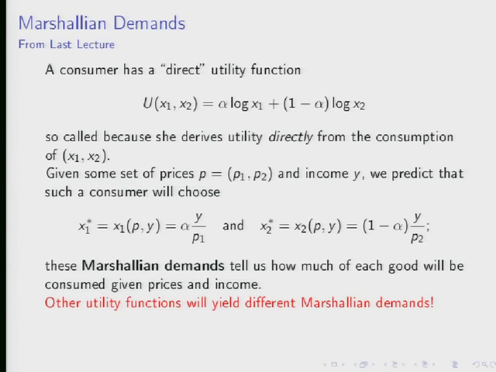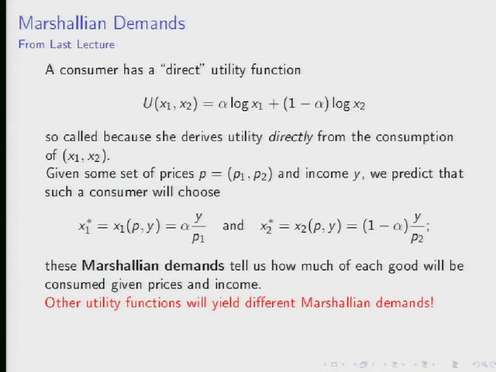And here's a version of the example we used. We said if a consumer had preferences like this, and again, you don't have to assume this particular form to get Marshallian demand functions, but it works out nicely if you do. If a consumer has these preferences, so some weight alpha times the log of X1 plus 1 minus that weight times the log of X2, the consumer would maximize this subject to a budget constraint, taking prices and income as given. Given that, the Marshallian demands allow us to predict that the consumer is going to choose to consume this amount of X1. So notice we've got X1 as a function of their income, as a function of the price of the own good, P1 or P2, and then as a function of this preference parameter alpha, which we assume the consumer takes as given as well. Okay, so these are the Marshallian demands we get for this utility function, and that's basically a reminder about what we did last Thursday. Okay, is that part clear?